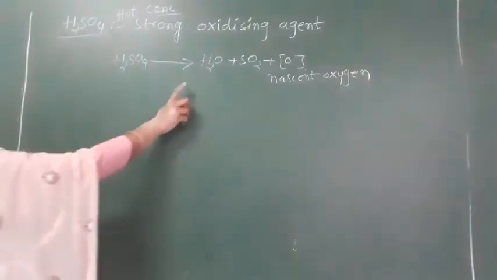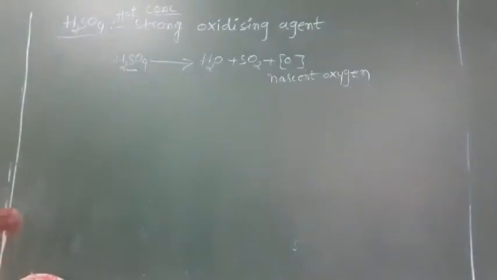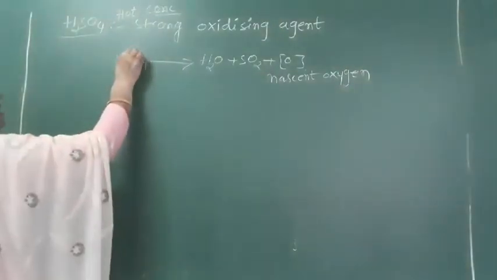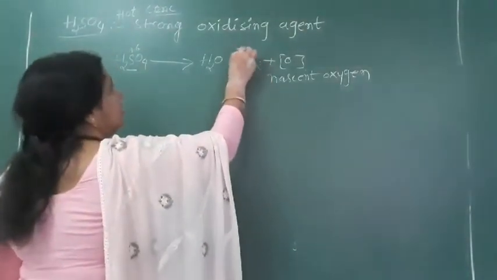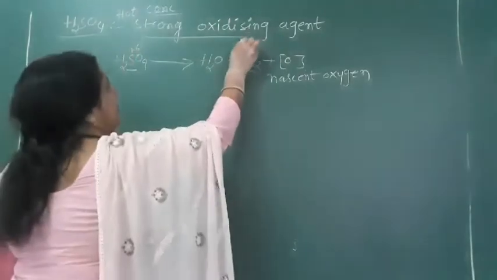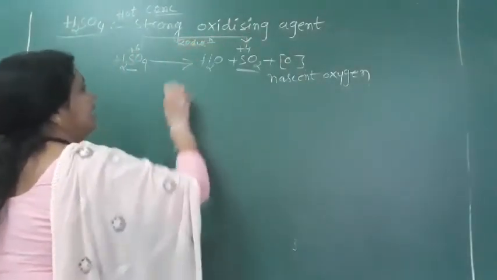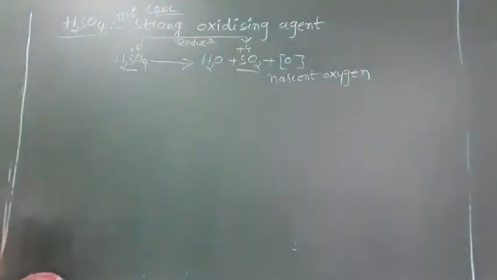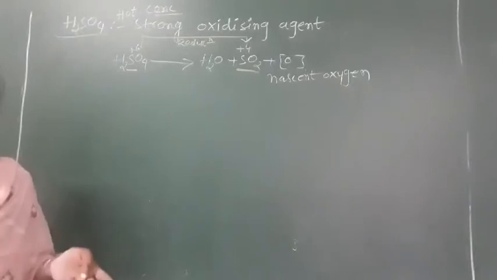Look at this reaction here. Here we have sulfur. This sulfur's oxidation number is what here? +6. And in SO2 the oxidation state is +4. +6 to +4, this is reduction. Whenever a substance undergoes reduction, it acts as an oxidizing agent.